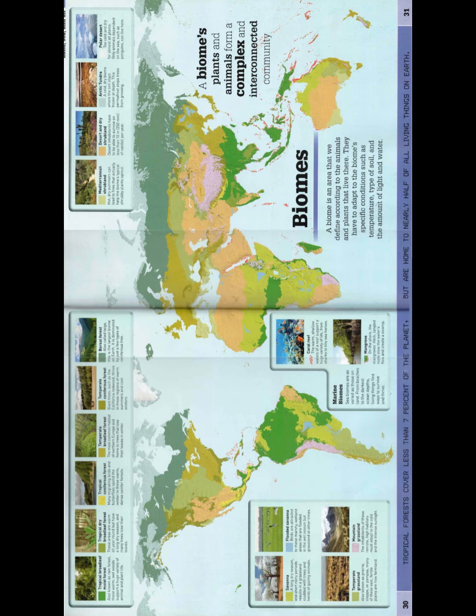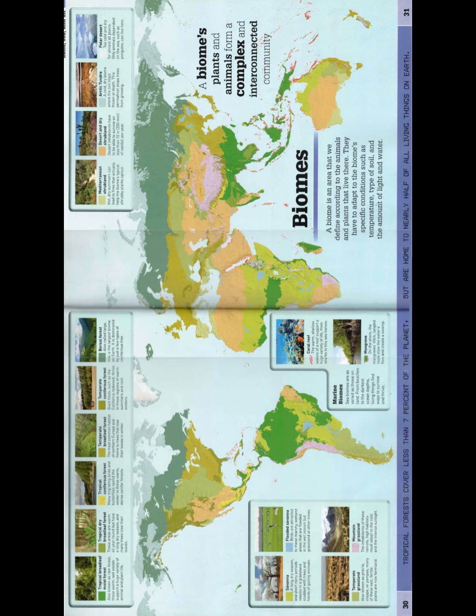Tropical forests cover less than 7% of the planet, but are home to nearly half of all living things on Earth. The temperate broadleaf forest is the most common habitat of Northern Europe and home to trees that lose their leaves in the winter. The temperate coniferous forests are a place with giant trees such as the California redwood that thrive in these regions of warm summers and cool winters. The boreal forest is the largest biome on Earth. It's dominated by just a few types of coniferous trees.